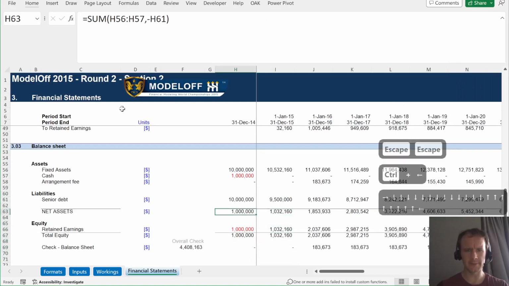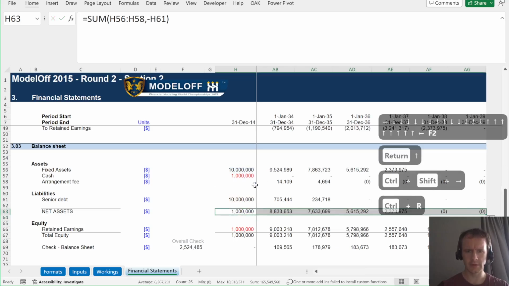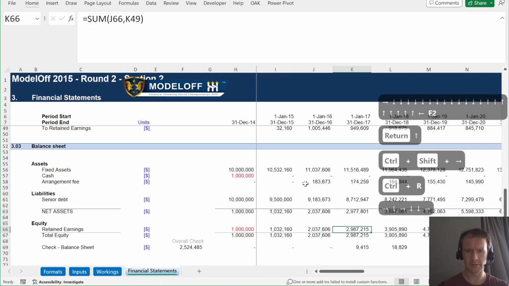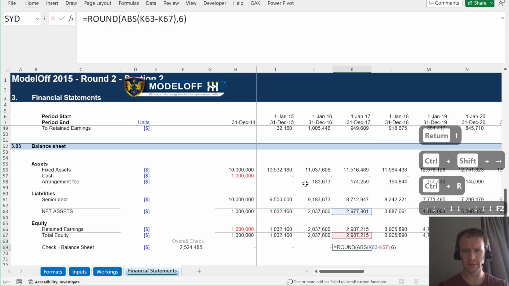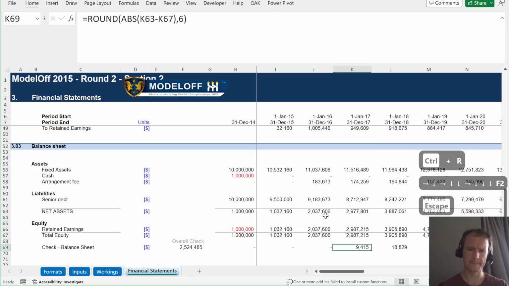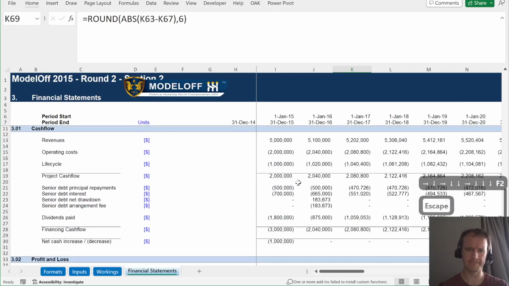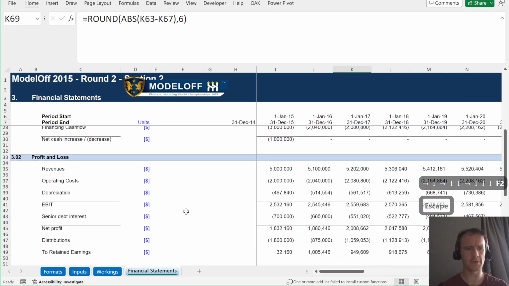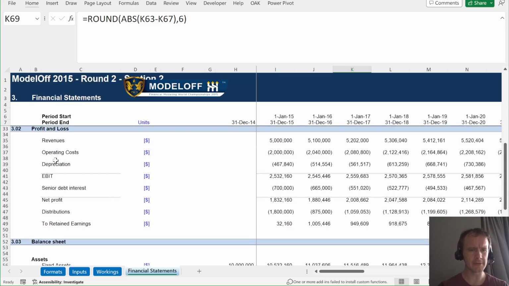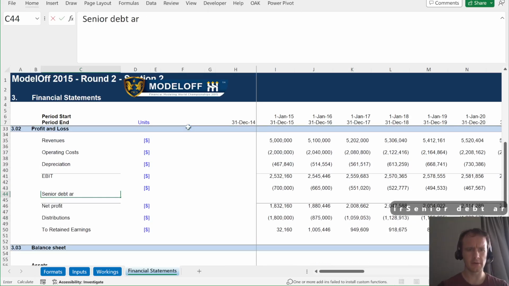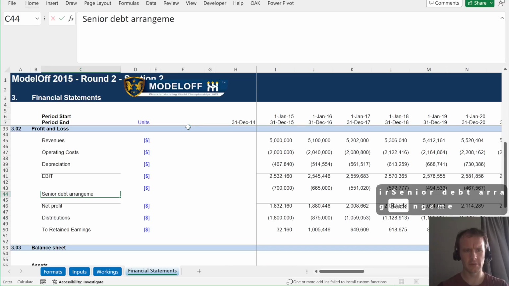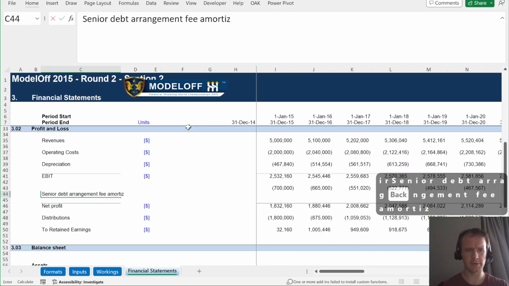And then I just need to make sure that this is picking that up. And that still doesn't quite get us in balance. Why not? Oh, right, because I also have to add it in here. So senior debt arrangement fee amortization.